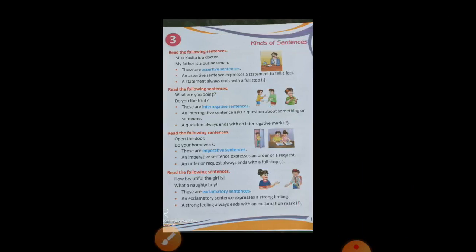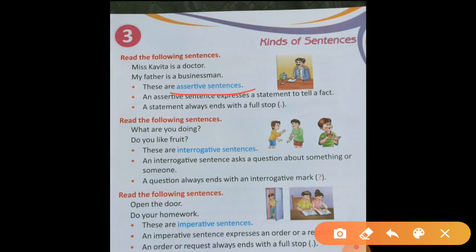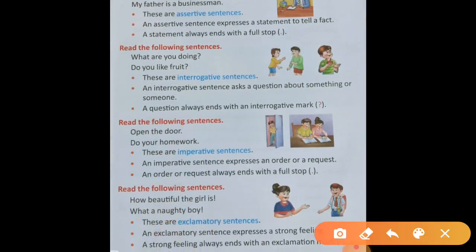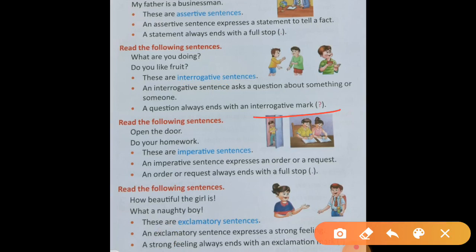Now come on your explanation. I explained you assertive sentence in which we express a statement and always put a full stop after the end of the sentence. And example is Miss Kavita is a doctor, my father is a businessman. Same as I have explained you interrogative sentence. Interrogative sentence asks a question about something. I have already told you in this sentence we always ask a question and always put a question mark at the end of the sentence. This is the identity of interrogative sentence. And the assertive sentence identity, full stop here, and that is a statement, that is a complete sentence.